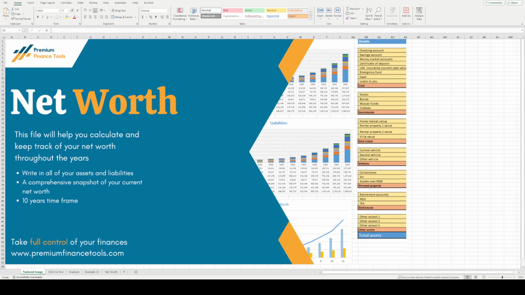This is a calculator that gives you a snapshot of each year and what your net worth is in regard to assets versus liabilities. And we have made it very comprehensive so you can have a full picture.